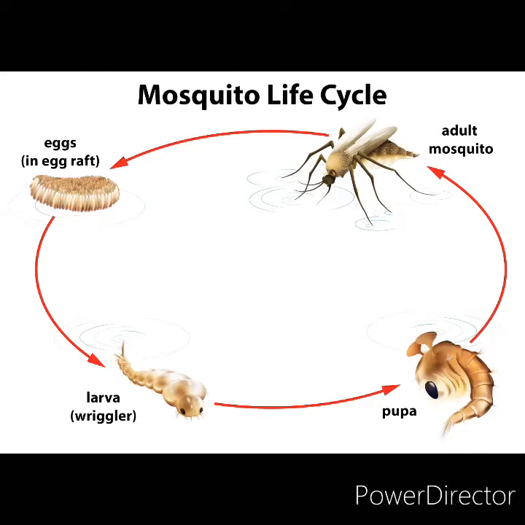So this process is a continuous process. Then this adult mosquito lays eggs in stagnant water. Again these eggs will, within a week, convert into larva, and this larva will again convert into pupa, leading to an adult mosquito.